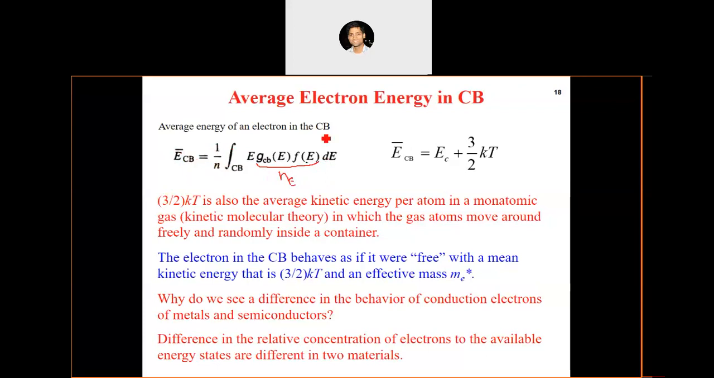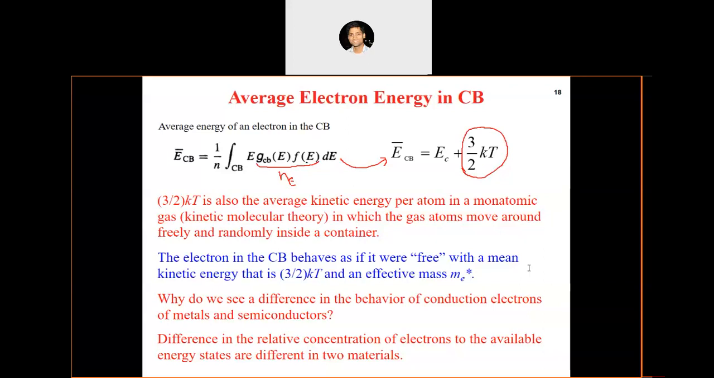in the conduction band. I am not doing that integration here. If you calculate this expression, you will get the average energy of electrons in the conduction band, and surprisingly it comes out to be Ec plus 3/2 kT. You must be familiar with this expression, right? 3/2 kT. This is what we get as the energy of an electron from the kinetic molecular theory. If you remember, from the kinetic molecular theory, the kinetic energy of an electron is equal to 3/2 kT, isn't it?